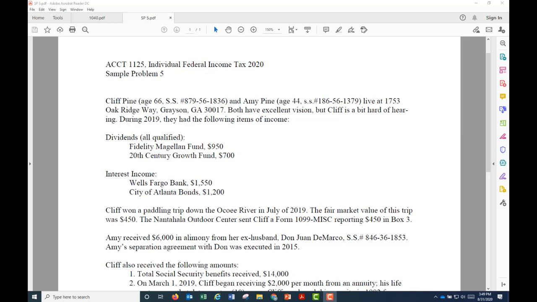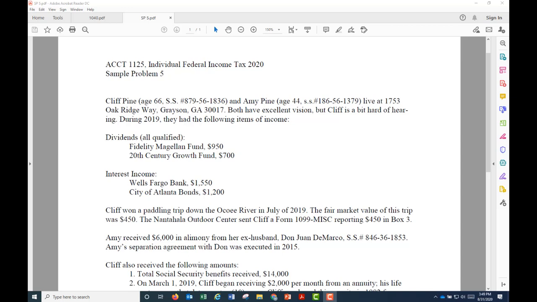Let's start. Cliff Pine, age 66. Right away, what pops? The fact that he's older than 65 years old, right? And his birth year is before 1955. So make the appropriate checkbox on Form 1040, as well as remember to add the additional standard deduction on line 9.